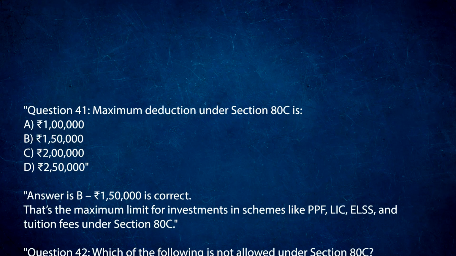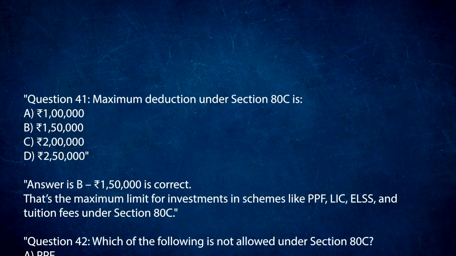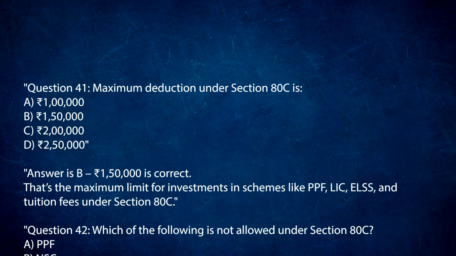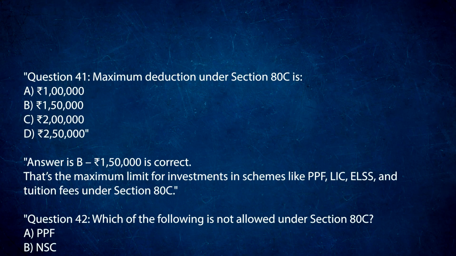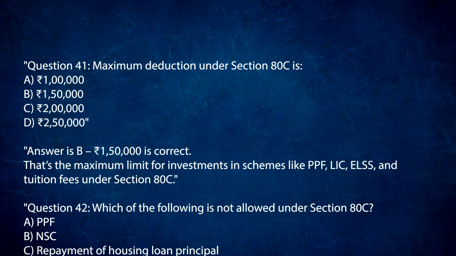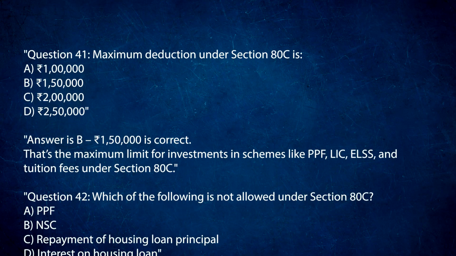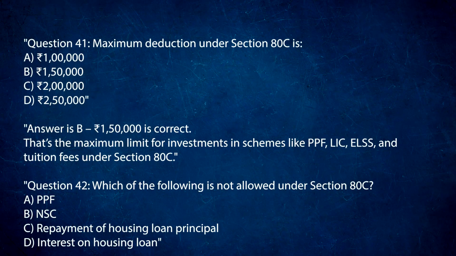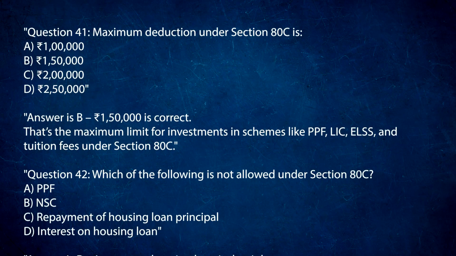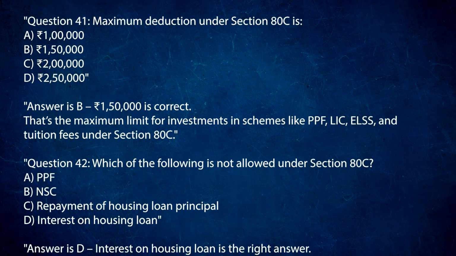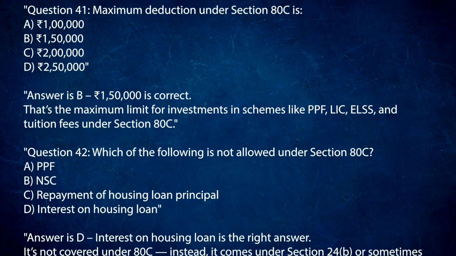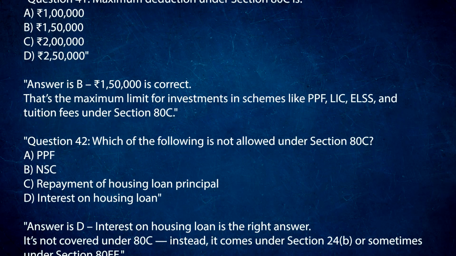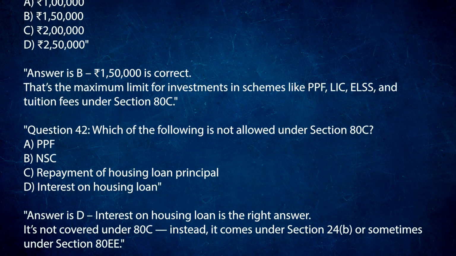Question 41. Maximum deduction under Section 80C is: A. 1 lakh rupees. B. 1,50,000 rupees. C. 2 lakhs rupees. D. 2,50,000 rupees. Answer is B. 1,50,000 rupees is correct. That's the maximum limit for investments in schemes like PPF, LIC, ELSS, and tuition fees under Section 80C.